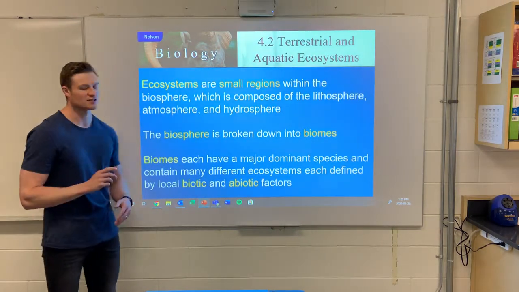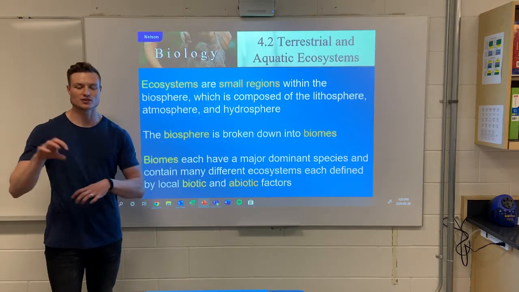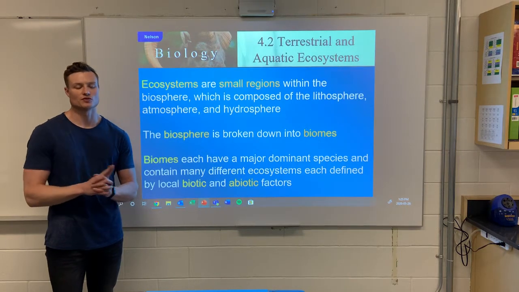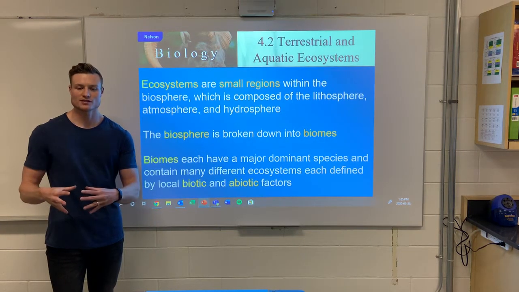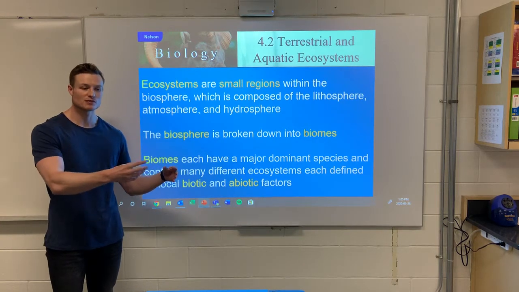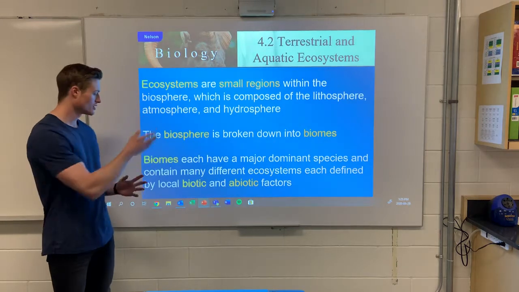Each biome has essentially major species that are found within it, and then we have various ecosystems within that biome. So if we think back to that chart I showed you a few lessons ago, we start with organism, then we go to population, then community, then ecosystem, then we put the ecosystems together, we get biomes, then we put the biomes together within the biosphere.